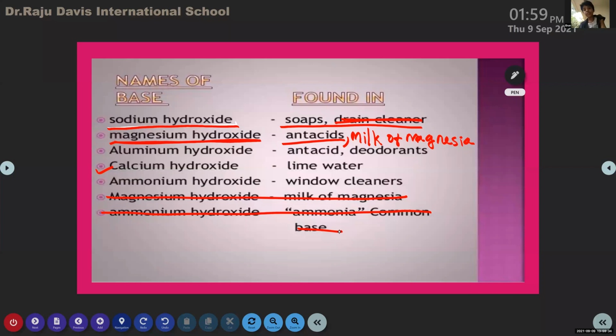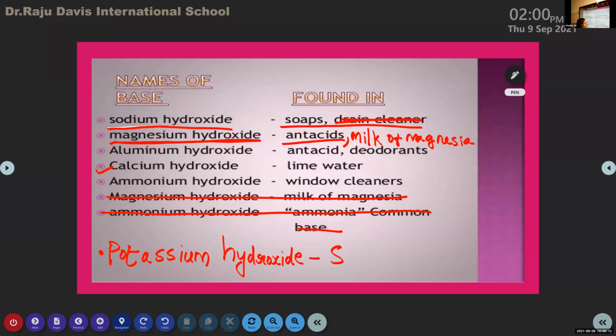And along with sodium hydroxide, you can write one more base, potassium hydroxide. Only one T. Potassium hydroxide is also found in soap.